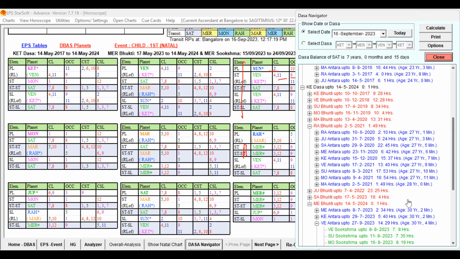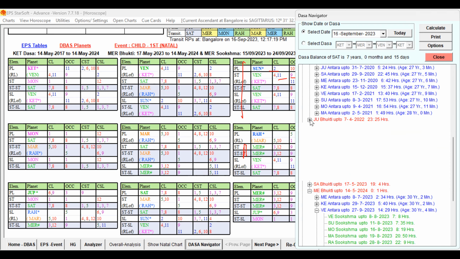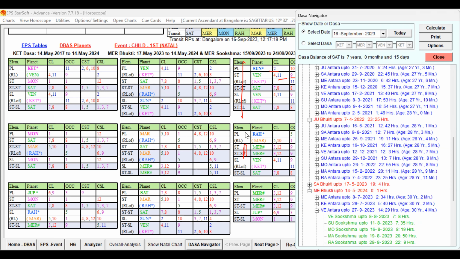So in the month of November, by the time the Jupiter Bhukti started, Rahu Bhukti is over. During the gestation period, Jupiter is running. You check whether Jupiter is favorable. Jupiter Bhukti has some weakness, but it is not completely unfavorable.